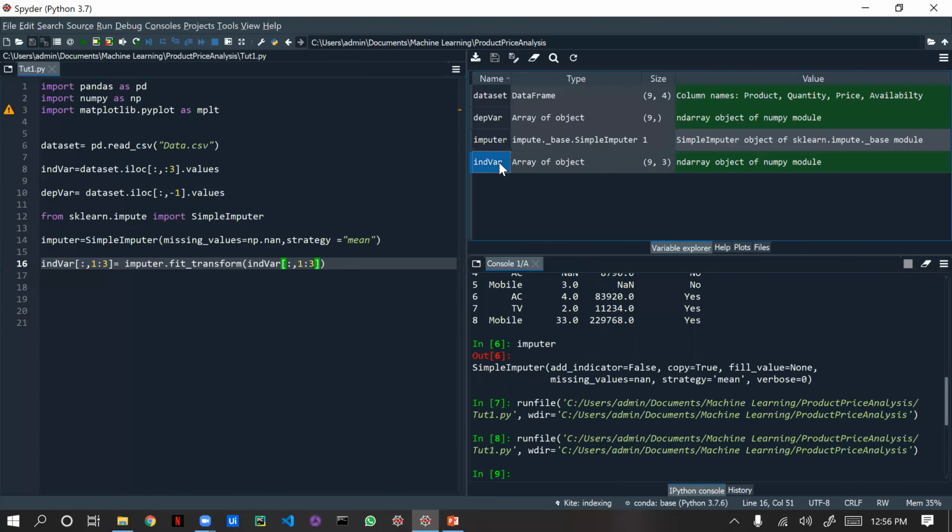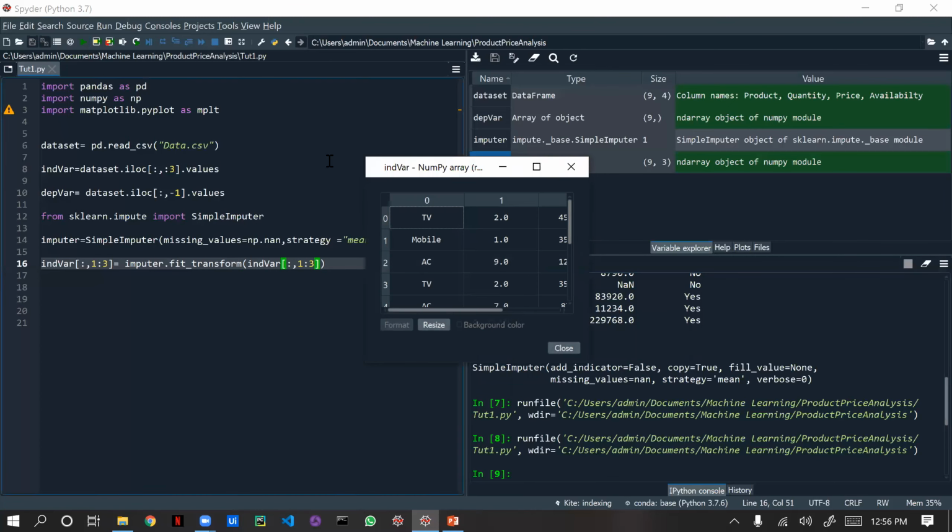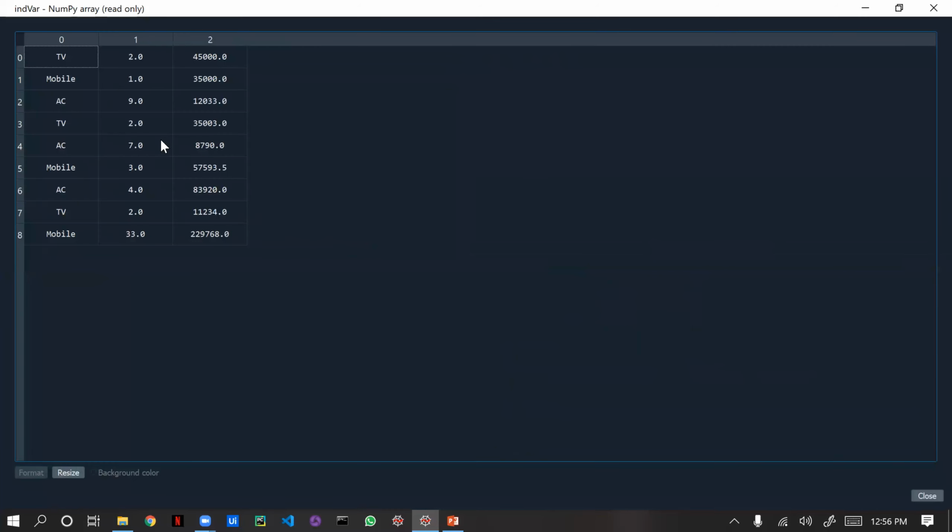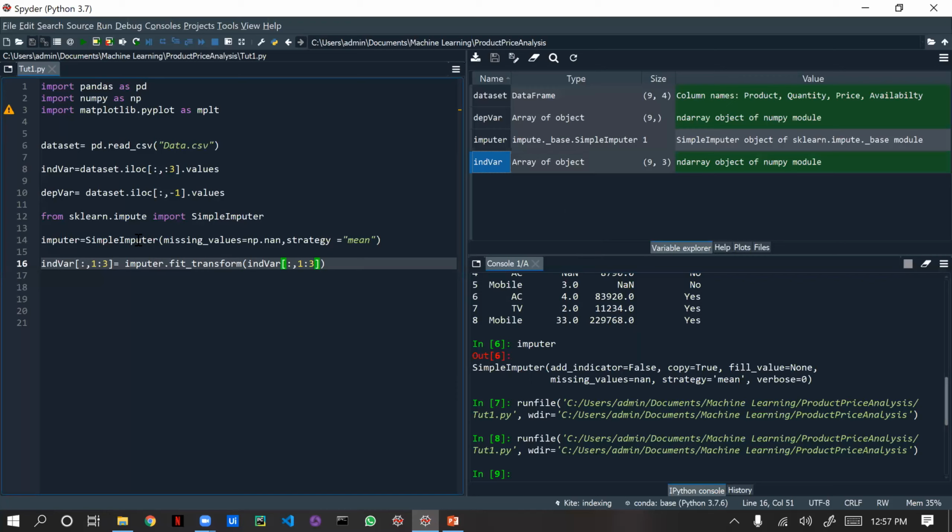Yeah, now we'll open this independent variable. You can see here, right? There is no nan value. In the sixth column it's automatically populated 4.0, and in the seventh column it's automatically populated with some value. Why has this happened? Because we have used this simple imputer module. From sklearn we used impute, and from impute we imported SimpleImputer. See what simple imputer does: it performs the mean function on our data where we have nan values, by using this fit transform function.